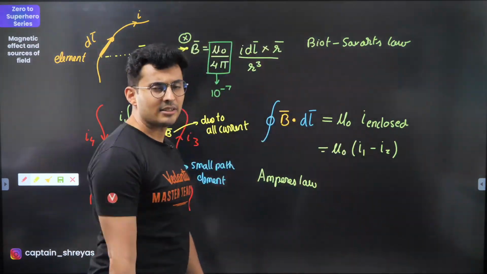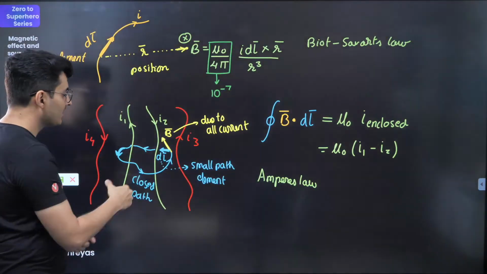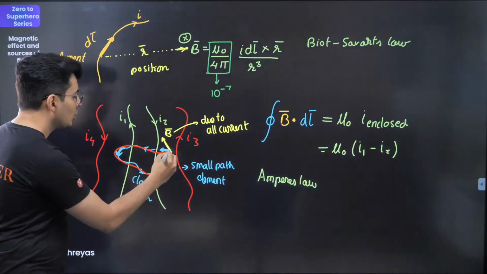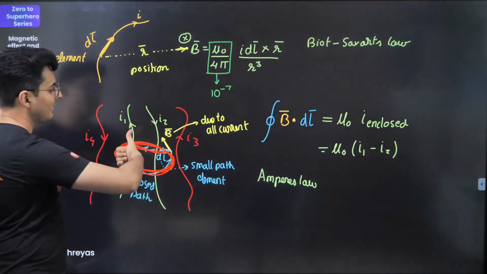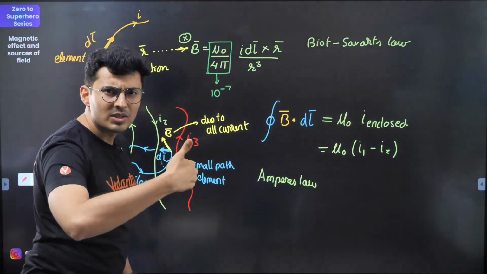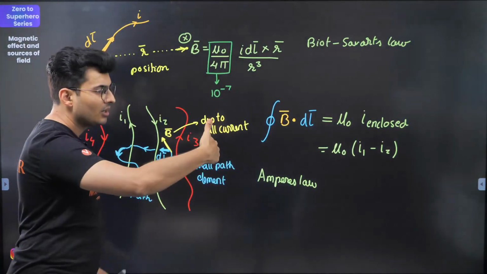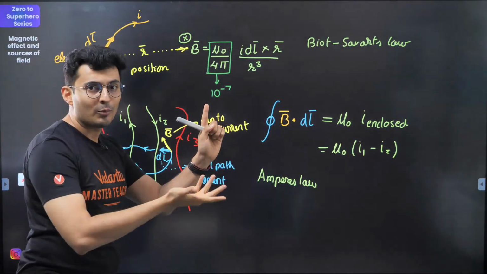First take your right hand, take the 4 fingers and turn those 4 fingers in the direction in which you are going around the loop. So I'm going around like this. Curl your fingers this way. See where the thumb is going. The thumb is going up. If the thumb is going up, all the currents in the direction of the thumb are positive.